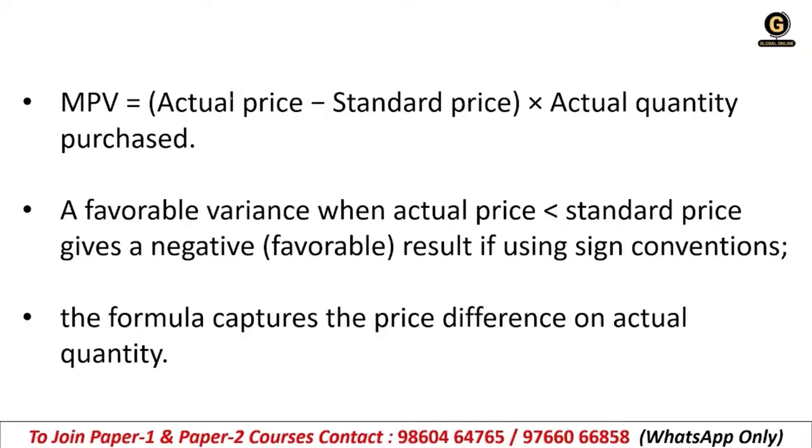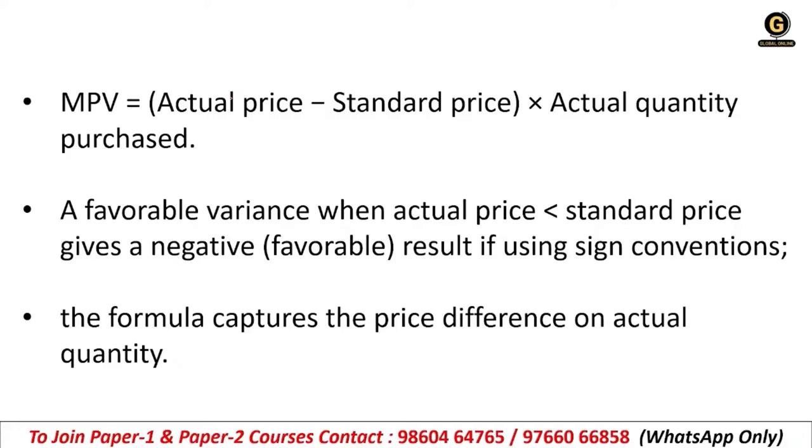That means into actual quantity purchased. So that is the formula: MPV is equal to AP minus SP into AQ, that means actual quantity.